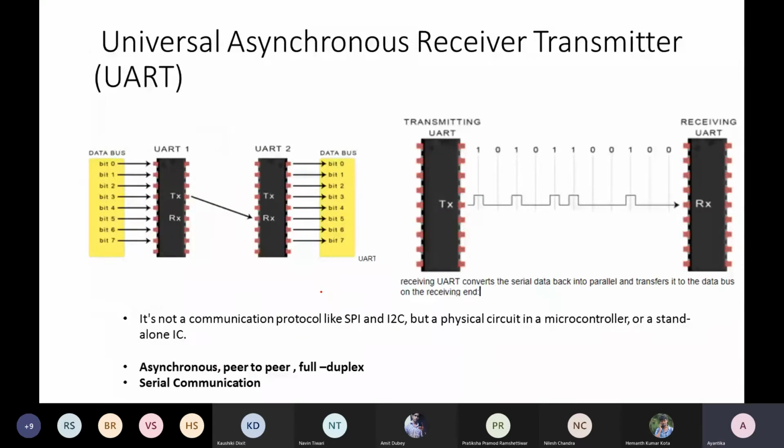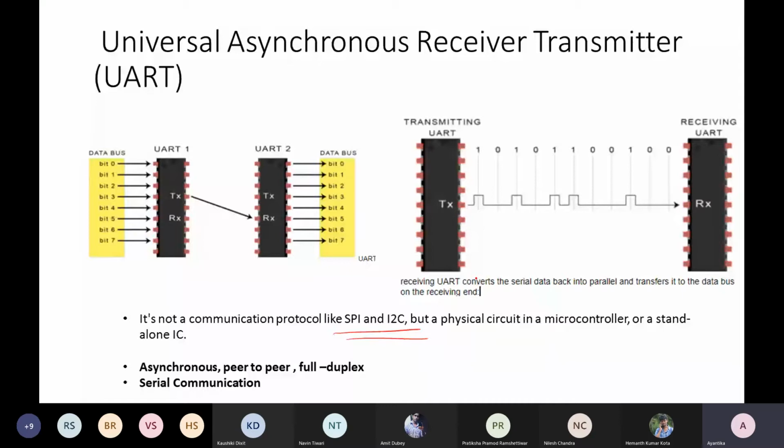The first one is the universal asynchronous receiver transmitter. Though we are talking about UART, SPI, I2C together, there is a basic difference: SPI and I2C are just protocols, which we will discuss later.